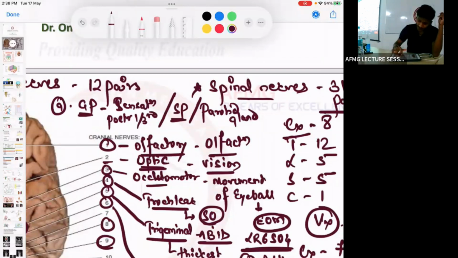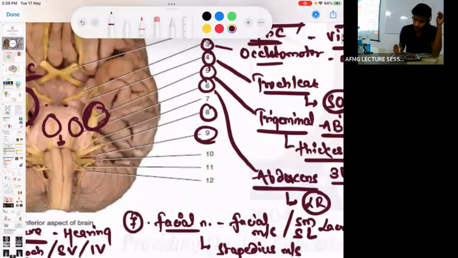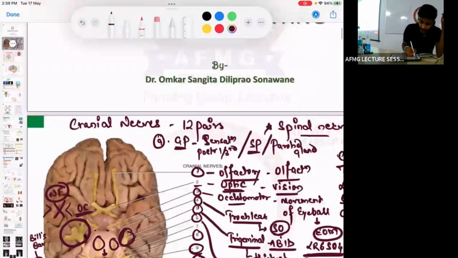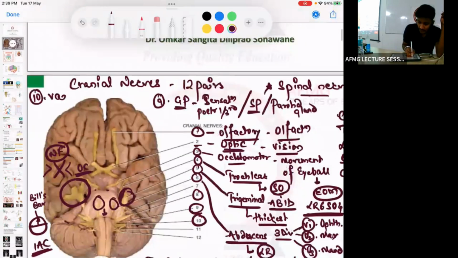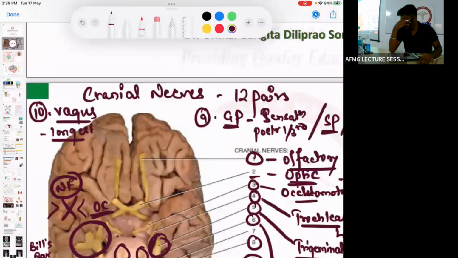No issues with this. Next is the 10th cranial nerve. This 10th cranial nerve that you can see is known as the vagus nerve. An important feature about the vagus nerve: it is the longest cranial nerve. Longest extracranial course is also the vagus nerve का ही. ठीक है, because वो कहाँ से पास होती है?